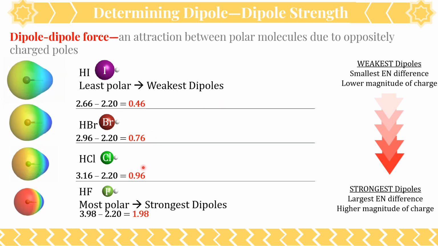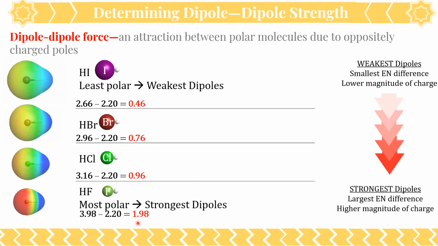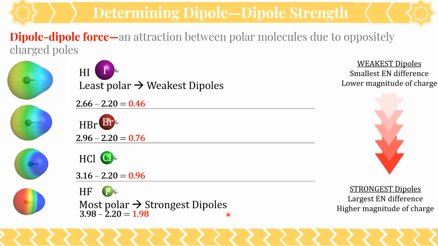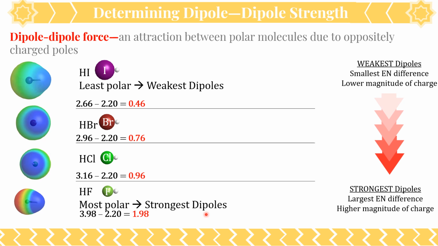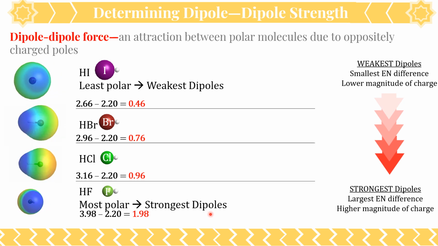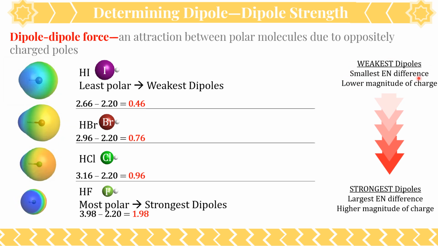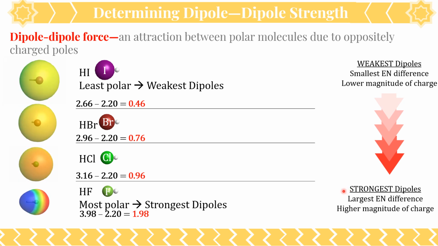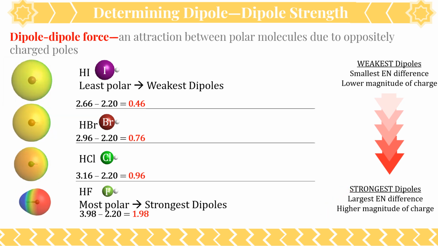Hydrobromic is a little stronger, hydrochloric is a little stronger, but hydrofluoric is the strongest because it has the most polar bond, the greatest difference in electronegativity, so it has the strongest dipoles, the strongest partial positive, partial negative charges, the greatest magnitude, which according to Coulomb's law means the greatest attraction for other molecules. So what we find is the weakest dipoles have a small electronegativity difference. They have a low magnitude of charge. Really strong dipoles have a large electronegativity difference and have a higher magnitude of charge.